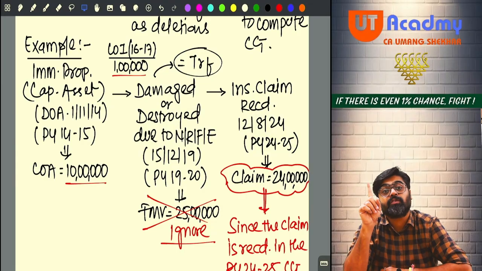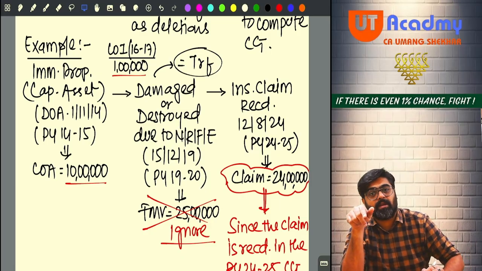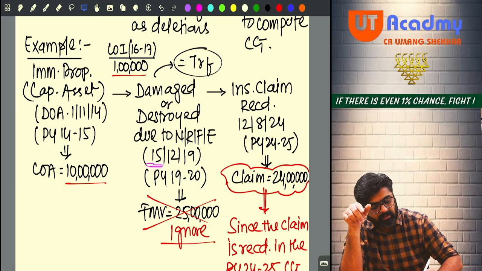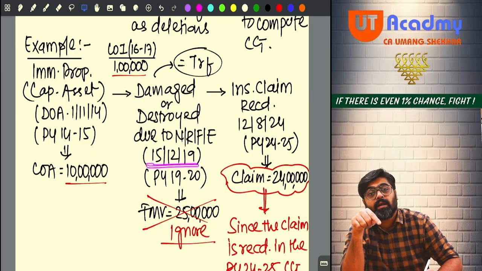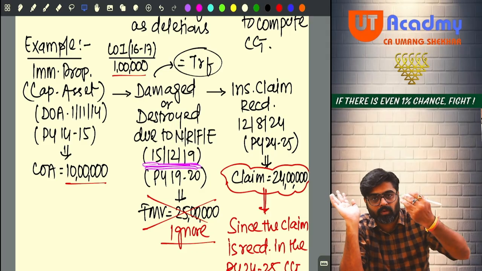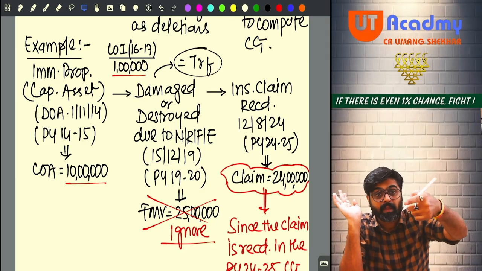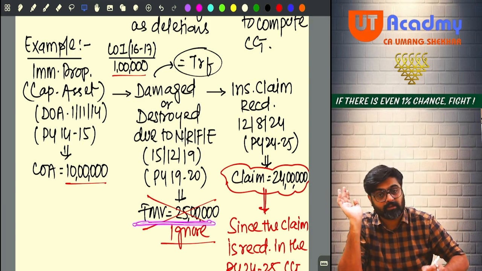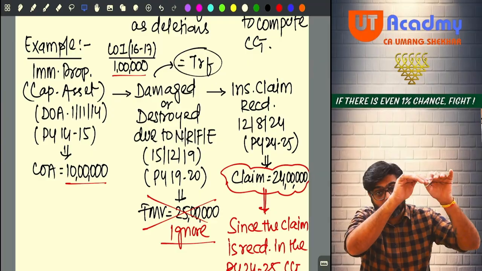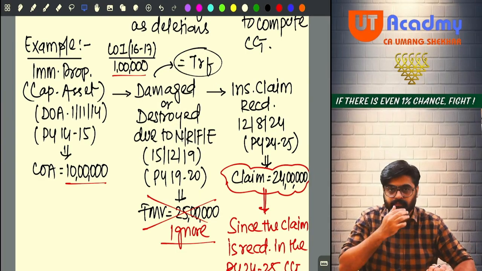Now that unforeseen event took place. For example, a natural calamity took place on 15th December 2019, and as a result of that natural calamity, that immovable property got damaged or destroyed on 15th December 2019. On that date, the fair market value of that immovable property was 25 lakhs. It is given that the value as on that date was 25 lakhs.